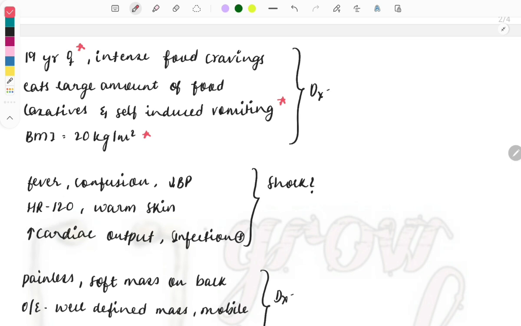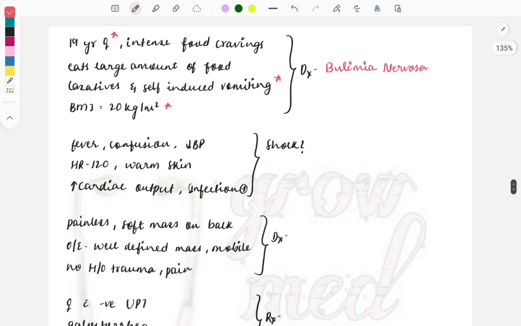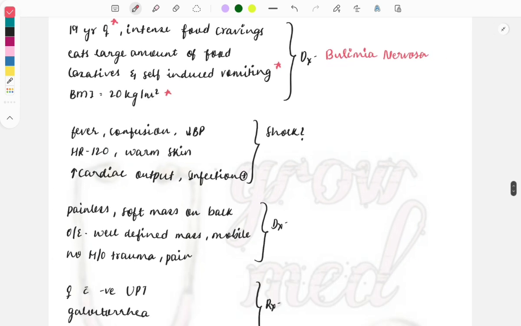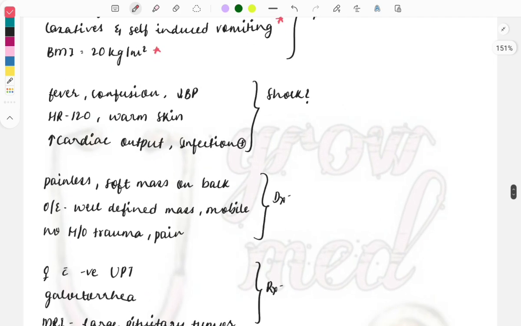And now, what will be the diagnosis? It is bulimia nervosa. Quite an important topic and a repeat topic, asked in NEET PG and also in the FMGE exam. So, bulimia nervosa. Another disease similar to this is anorexia nervosa, so have a look at the clinical features for those also. Okay, then the next question.